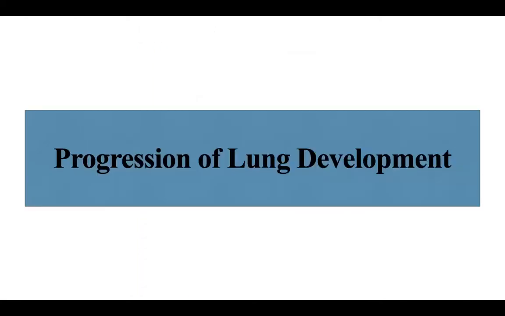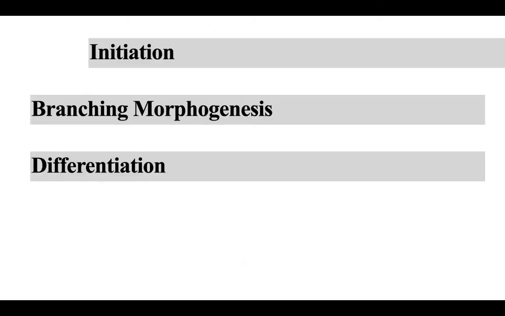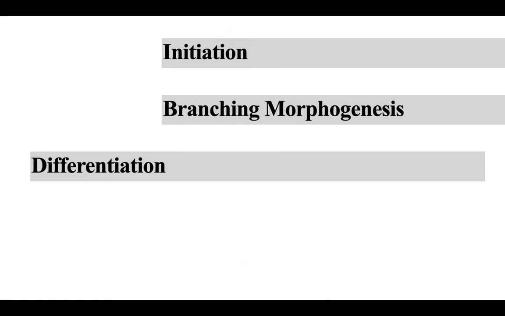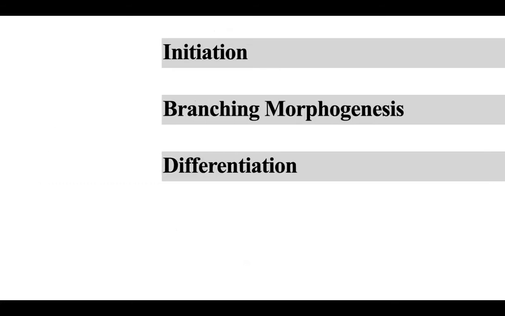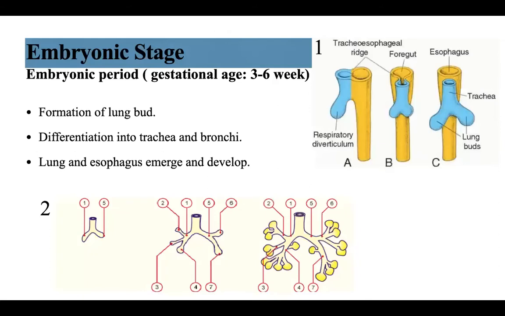Progression of lung development. The lung proceeds through initiation, branching morphogenesis, and differentiation. In prenatal life, the lung develops over 5 stages. The initiation of the lung starts with the first stage, which is known as the embryonic stage, at gestational age of 3 to 6 weeks during the embryonic period.